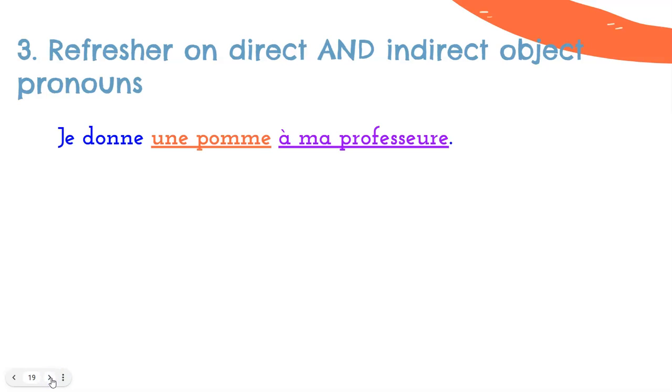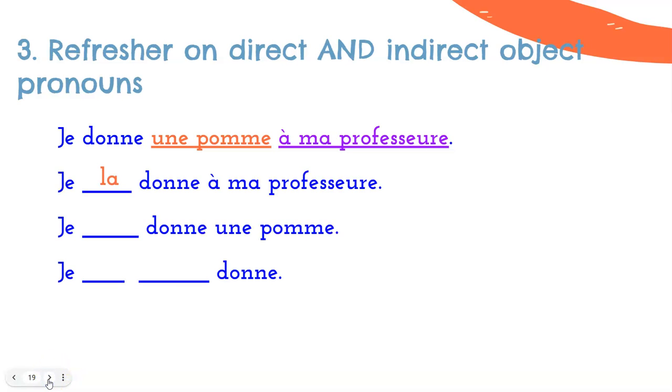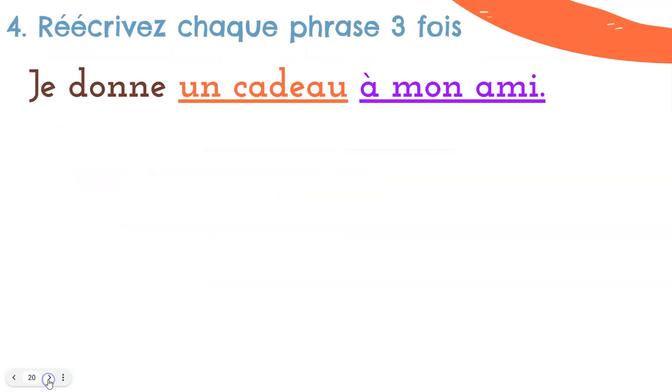And a quick reminder on when we have direct and indirect object pronouns in the same sentence. We looked at this exact sentence in our last video. We have je donne une pomme à mon professeur. You could rewrite that a few ways. You could rewrite it je la donne à mon professeur. Je lui donne une pomme. Or je la lui donne. Voilà.